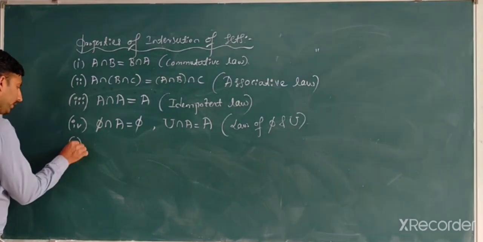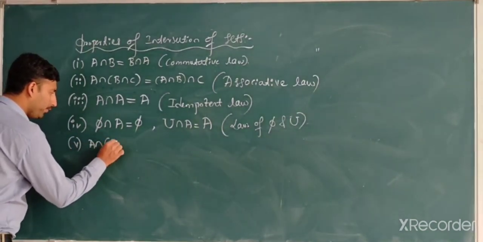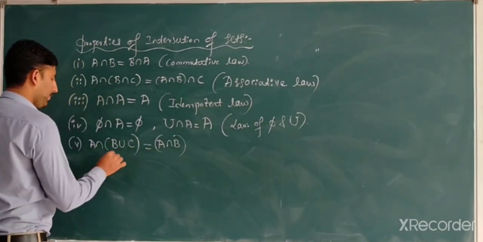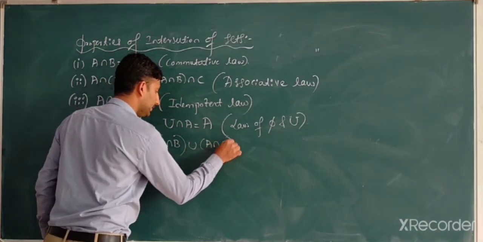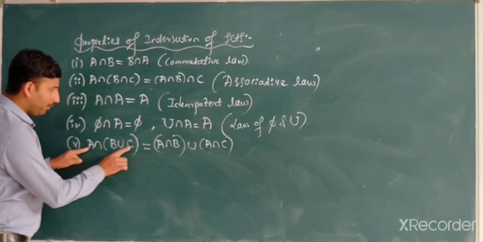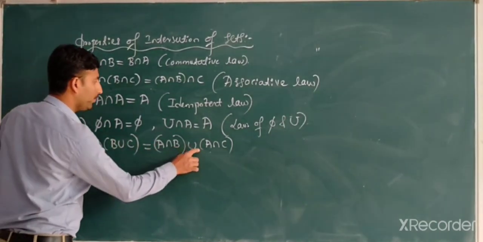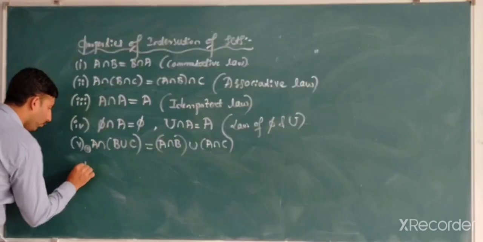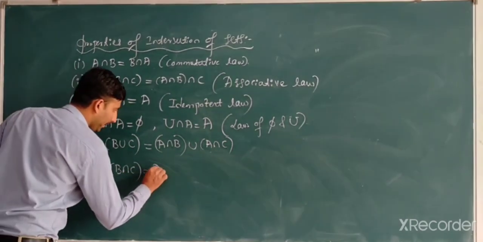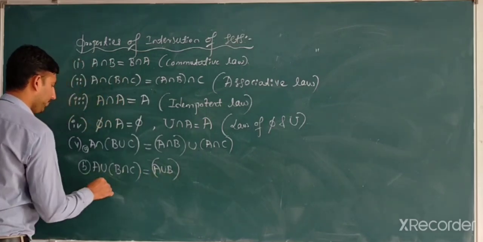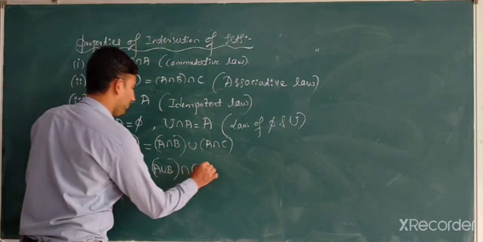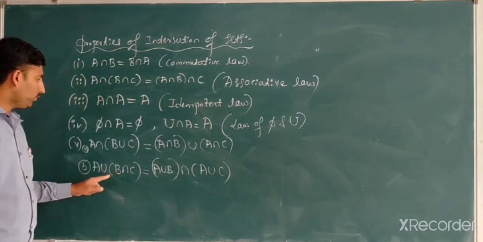After that, one more is A intersection B union C, which is nothing but A intersection B union A intersection C. Correct? Just observe the last: A intersection B union C is equal to A intersection B union A intersection C. After that, one more is A union B intersection C is equal to A union B intersection A union C. Okay? Are you observing the values?